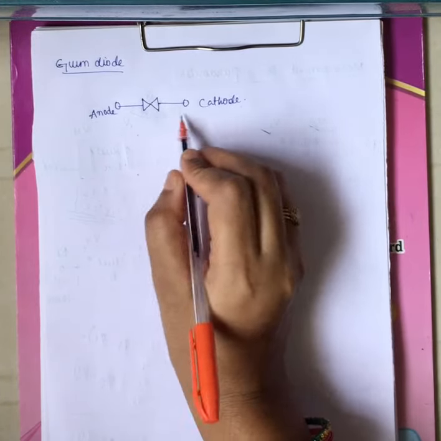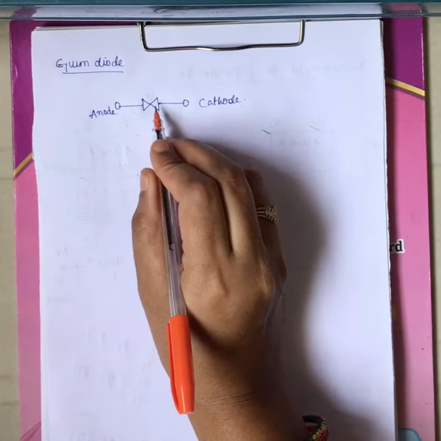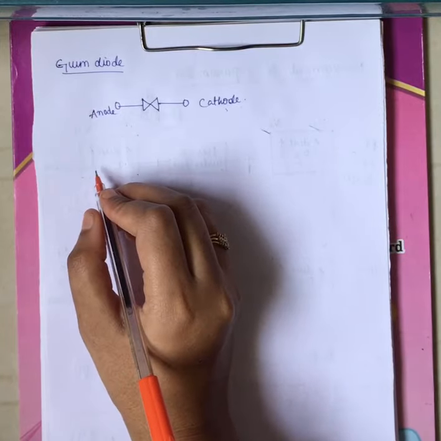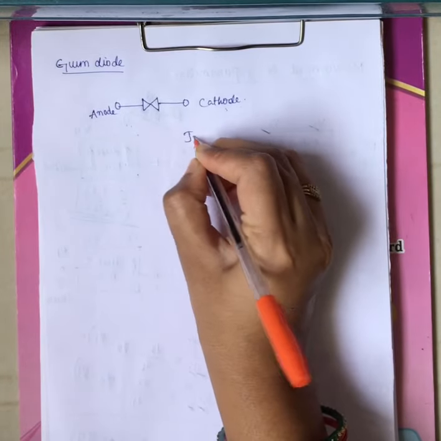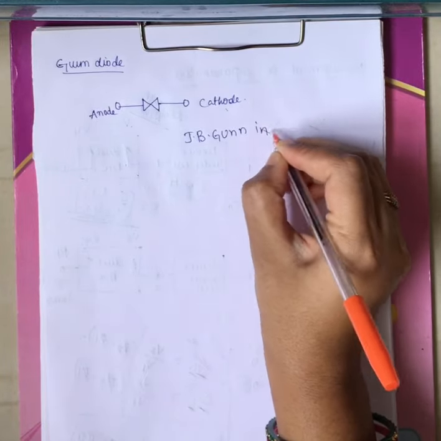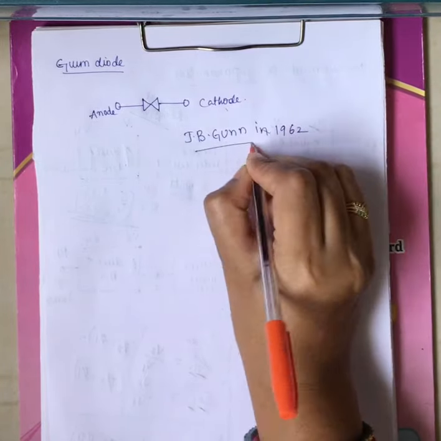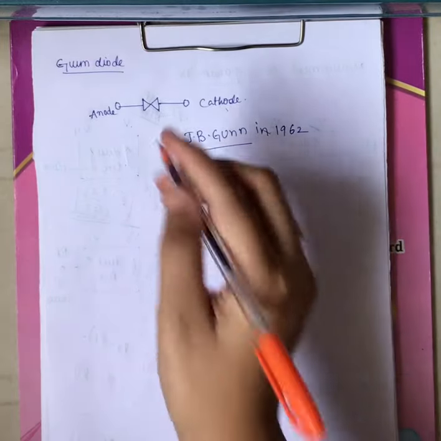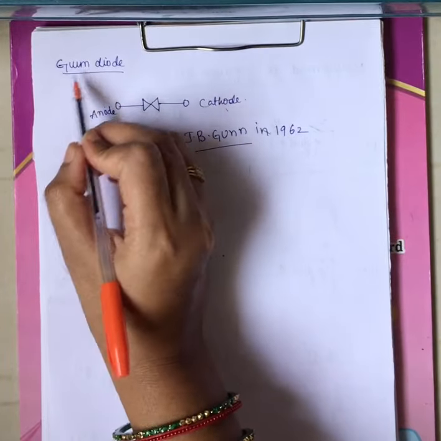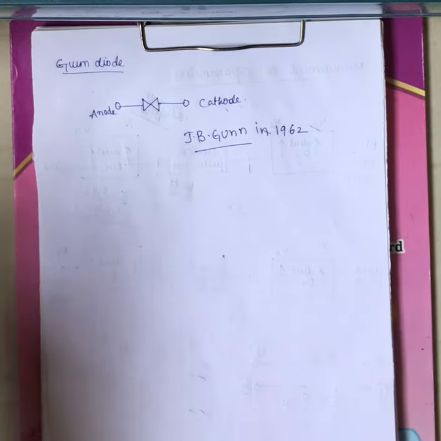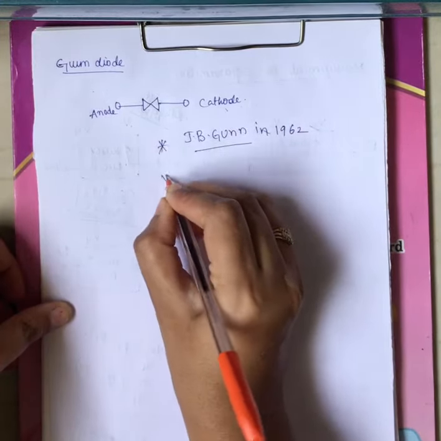Now this is the structure of your Gunn diode, with anode and cathode, right? Now coming to its information, this diode was discovered by J.B. Gunn in 1962. In 1962, the scientist J.B. Gunn discovered this diode. That's why, after his name, the diode is called the Gunn diode, right? Now it works on the principle of the Gunn effect.